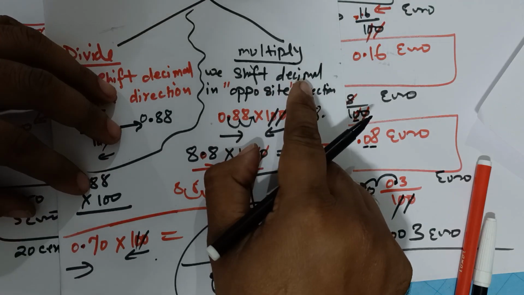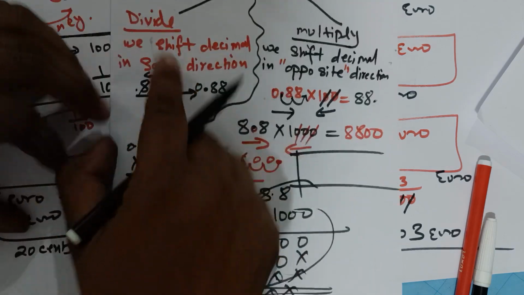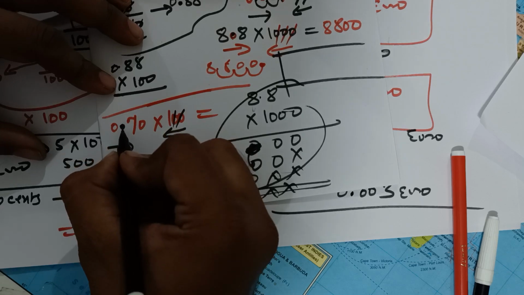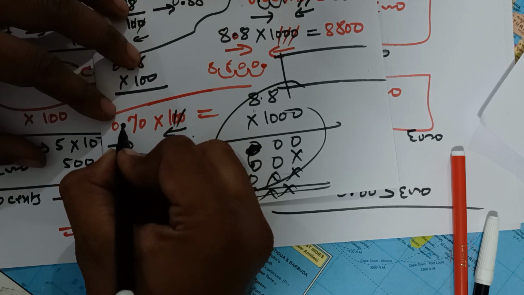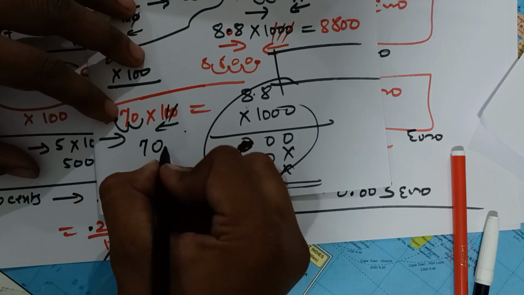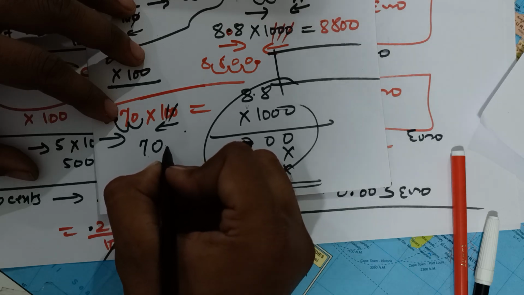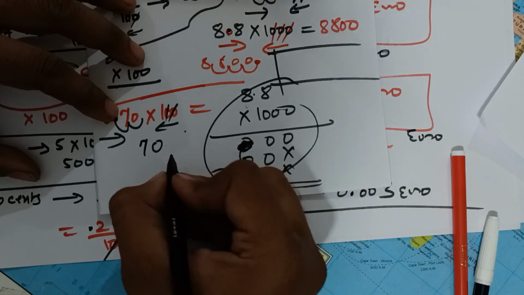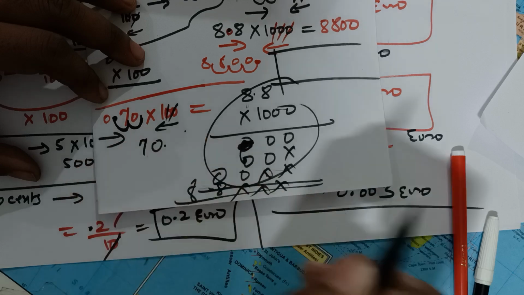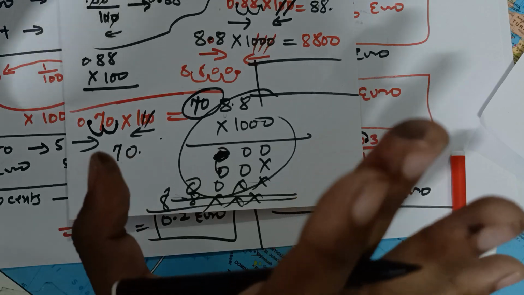We shift the decimal in the opposite direction in multiply, and in the same direction in divide. So catch the decimal, one jump and then another jump. So it is 70. Whenever your decimal is in last place, there is no need to show it because there is no digit after it. It's only 70. Got it?